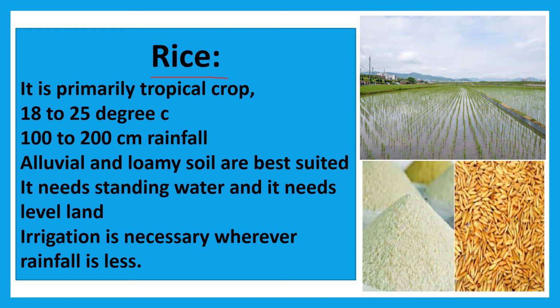Alluvial soil and loamy soil are best suited for cultivation of paddy, and it needs standing water. Look at this picture, children. It needs standing water and it needs level land also. See here, the land is also level, isn't it? And irrigation is necessary wherever rainfall is less.